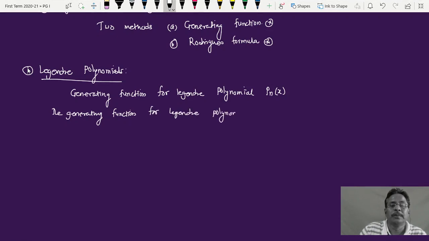I am using polynomial and function as the same word. At the polynomial level it is this: some function g of two variables x and t. G of x, t is equal to 1 minus twice xt plus t square, and this bracket raised to minus half. Call this equation 1.